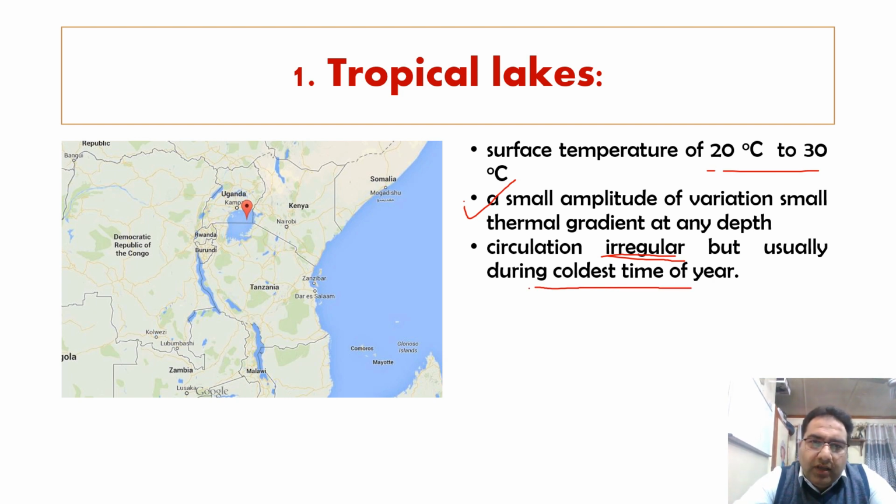We regard tropical lakes as those lakes which are near the equator. Circulation, if present, is usually during the coldest time of the year.